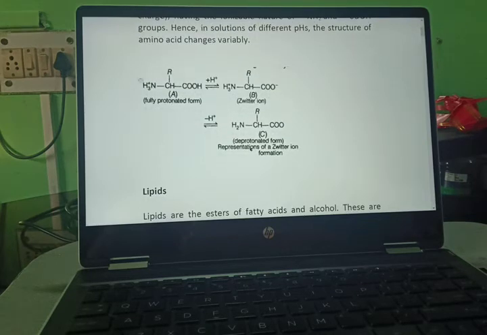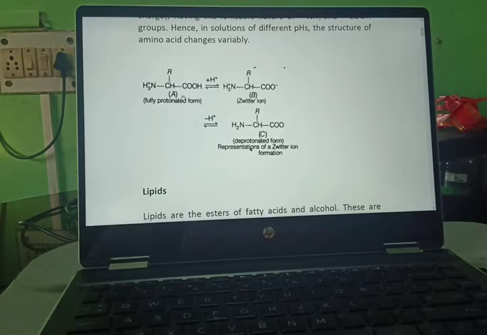Now this is the fully protonated form, that is H3N-CHR. By the addition of hydrogen ion, it becomes H3N-CH-COOH, and here H is reduced and it becomes Zwitter ion.